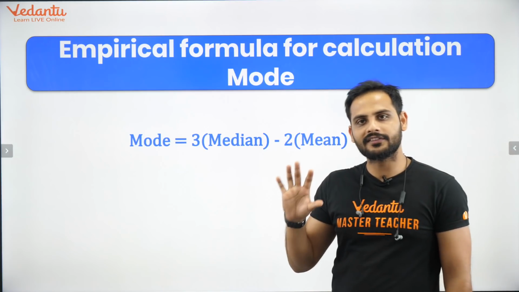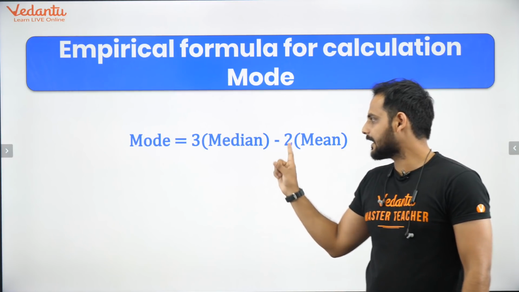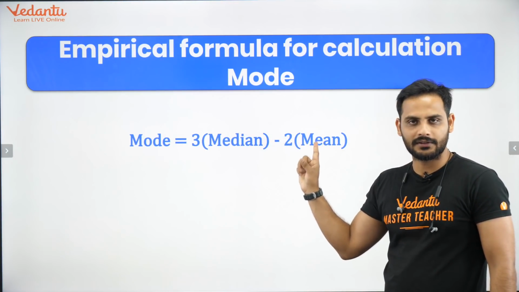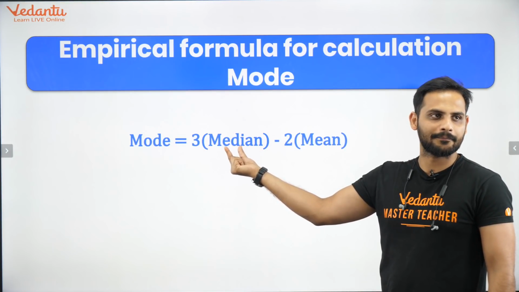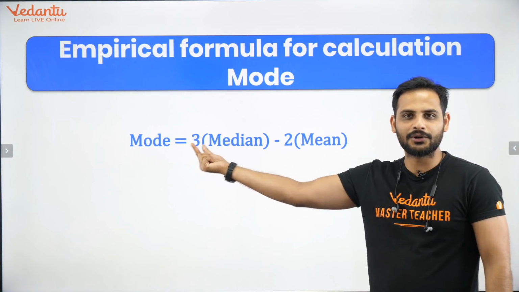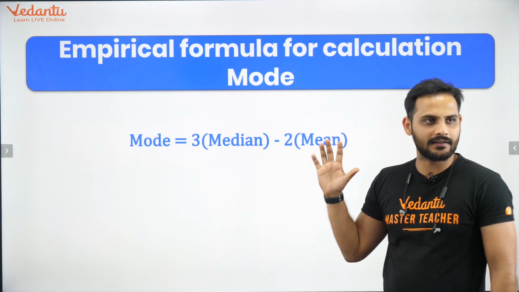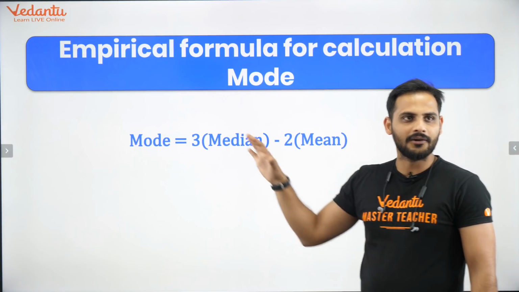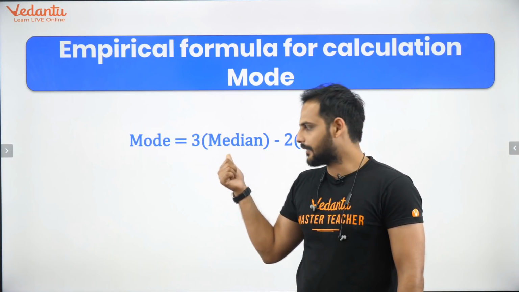See, mode is the highest occurring value. Now you know, but sometimes people get confused whether here it is mean or here it is mean. So always remember median is the middle value. So median will be written in the middle. So mode is equal to 3 times of median minus 2 times of mean. Very clear. Now there should not be any confusion. Mode is equal to, median should be written in the middle, so 3 times of median minus 2 times of mean.